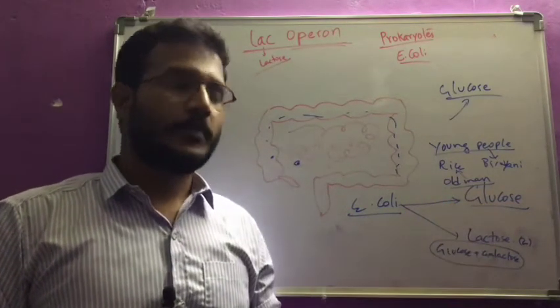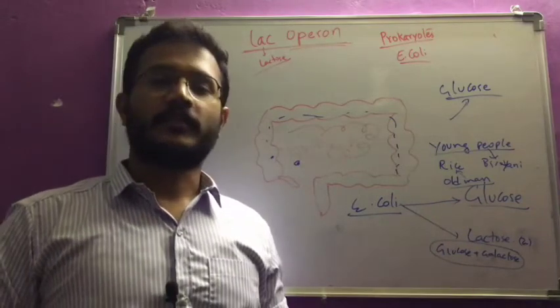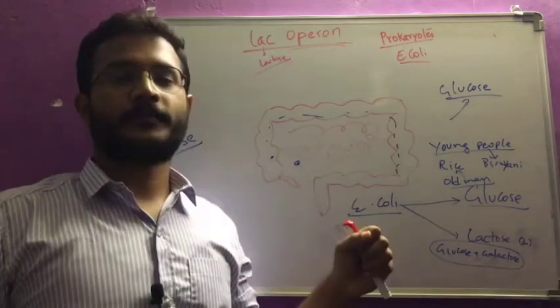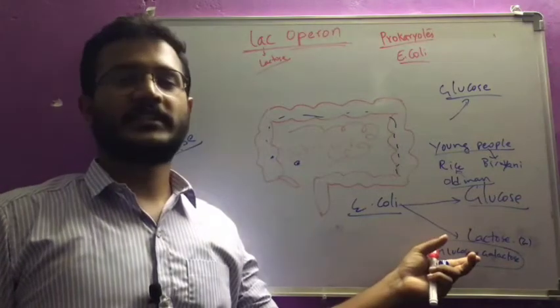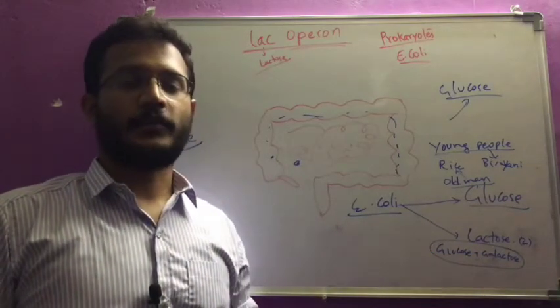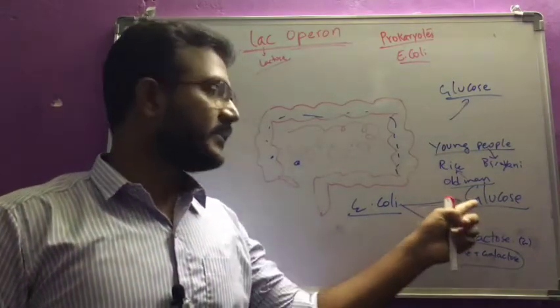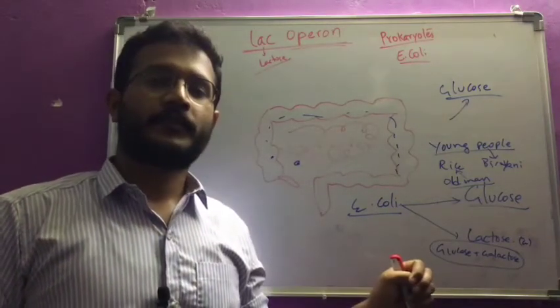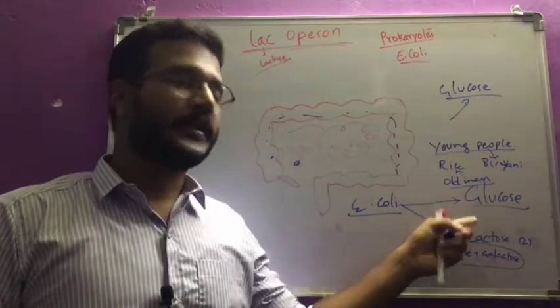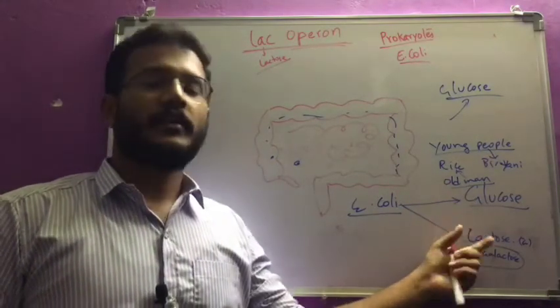So E. coli always tries to take glucose. Understand? For example, if glucose is not there in the gut, then only, if lactose is there, will it take lactose. If both are present, it will take glucose only. And if glucose is absent, then only will E. coli go for lactose.